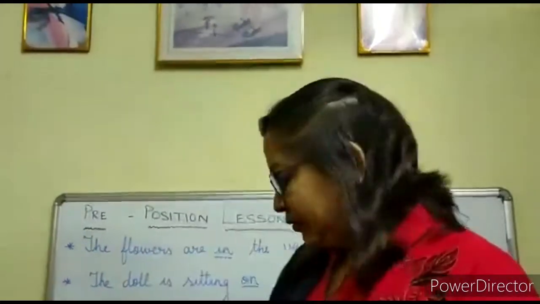So students, which is the word which is showing the relation? The word in is showing the relation of the flowers with the vase. If I am holding it this way, these two are separate nouns. But when I am putting these flowers here, then there is a relation. And what is the relation? The relation is the flowers are in the vase. Now students, let us take one more example.